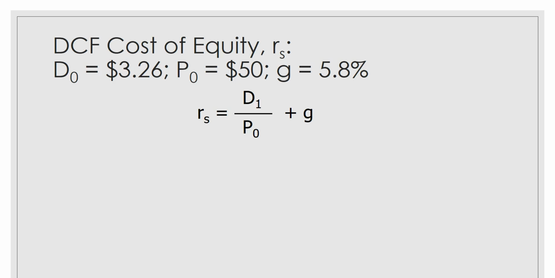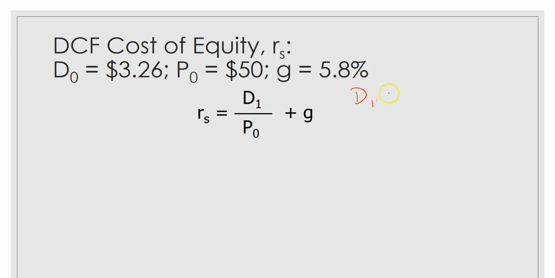Let's look at the discounted cash flow method. The discounted cash flow method says that the required return is equal to the dividend yield plus the capital gains yield, or the next dividend received divided by the price, plus the constant growth rate. Here, this problem tells us that the last dividend received was $3.26. The current stock price is $50, and the growth rate is 5.8%.